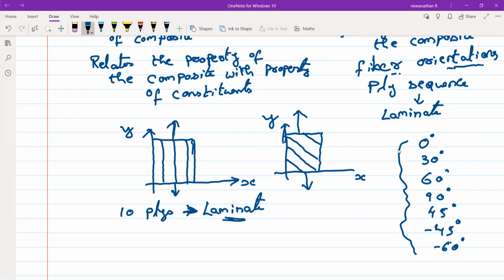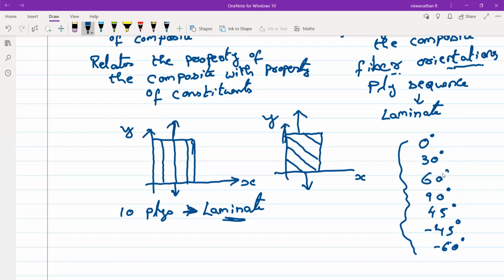What will be the advantage of having different angles of plies in a laminate? It can handle any load applied in any direction. You don't get an isotropic material, but still it will be able to handle the loads acting in different directions. Suppose there's a bending load, a shear load, a tensile load, a compressive load.